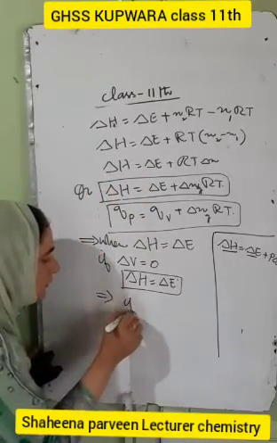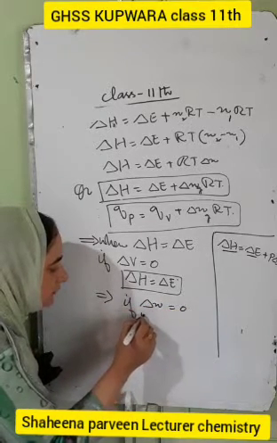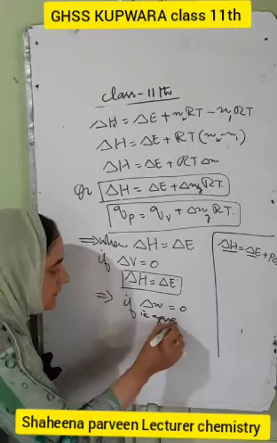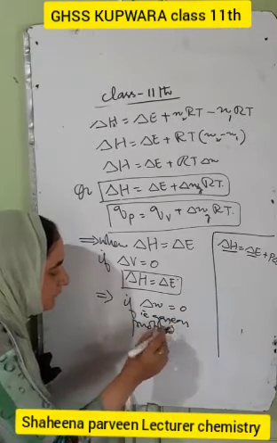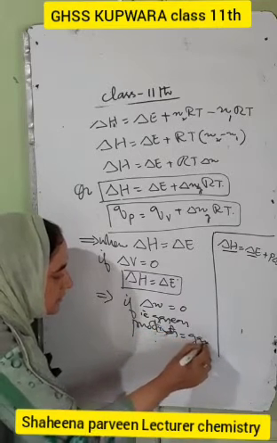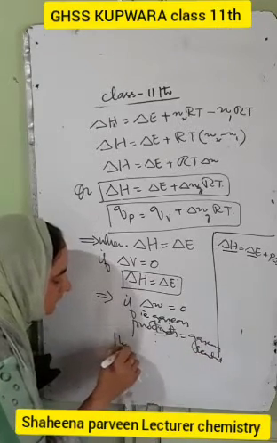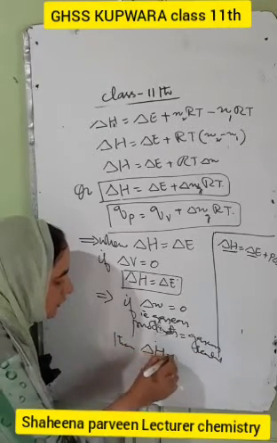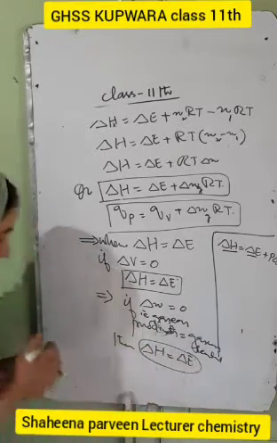So if delta N is equal to 0, that is, gaseous products equal gaseous reactants, then delta H is equal to delta E. This is the relationship between delta H and delta E.